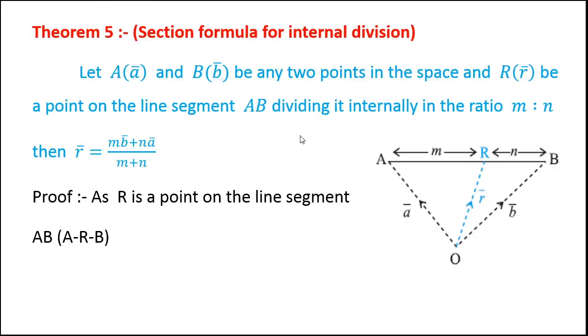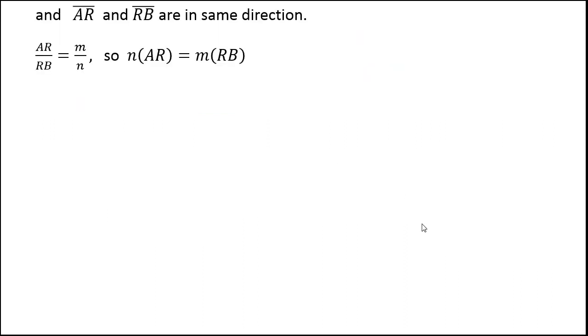Now AR and RB are in the same direction. This is given: AR is to RB is m:n. So n into AR is equal to m into RB.